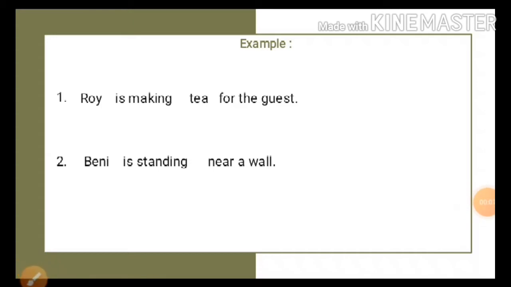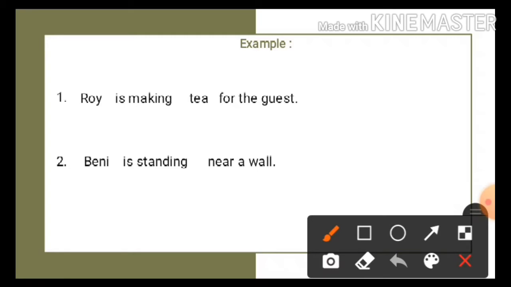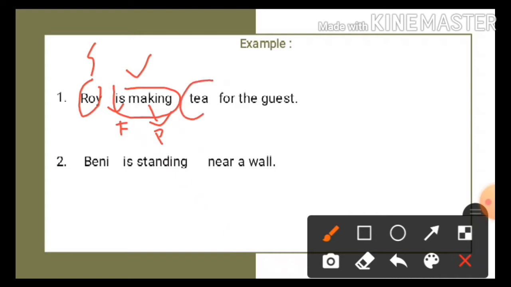Okay, to help you understand the phrase more, I will give you some examples. Here, I have written down a few sentences for you, and let us identify the phrases in these sentences. From the first sentence, Roy is making tea for the guests. Let us identify it. Roy here is a subject, is making is a verb, which is a finite, and then making is a predicate. Tea here is an object. And then what about for the guests?